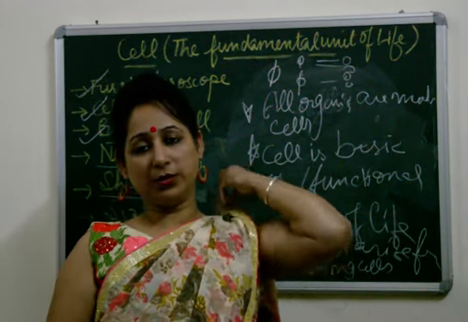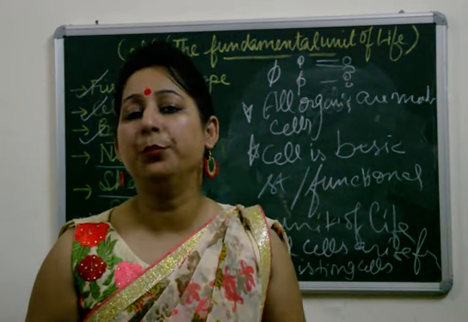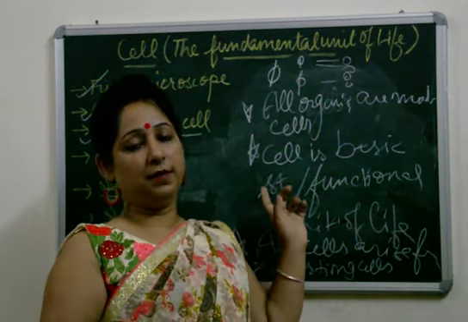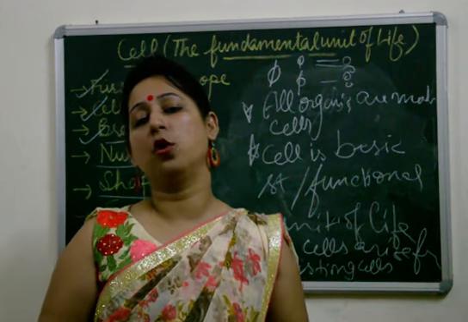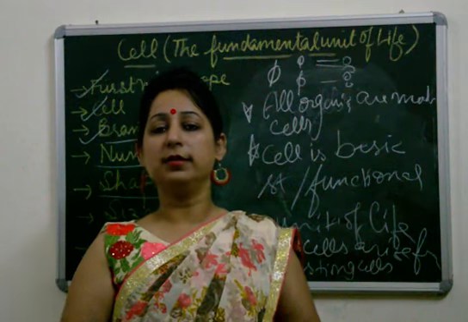A very important question asks you to write the main points of cell theory. The main points are these three. And if asked who gave the cell theory, Schleiden, Schwann and Rudolf Virchow were the scientists to give the cell theory.